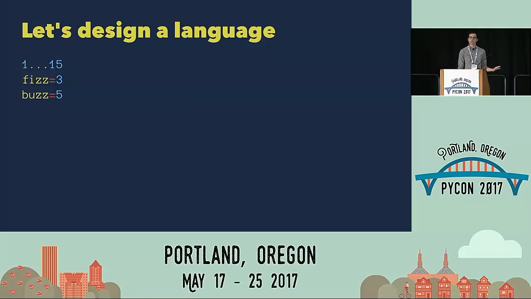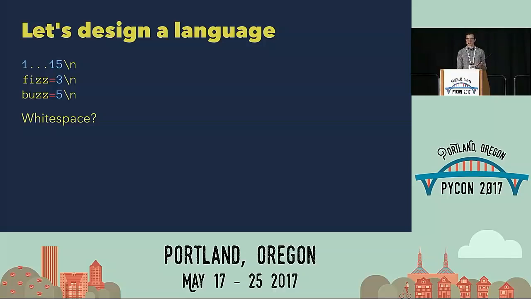We have a couple different types of tokens in this language. The first is numbers. So this would be like 1, 15, 3, and 5. Note that I'm saying 15 and not 1 and 5. We're going to consider that one number. We have periods, but I'm going to say that 3 periods after each other is actually the ellipsis token. And we have words like fizz and buzz, and we have the equal symbol.